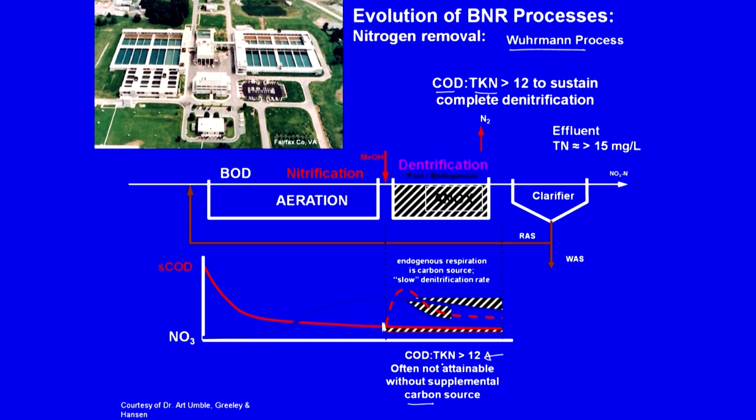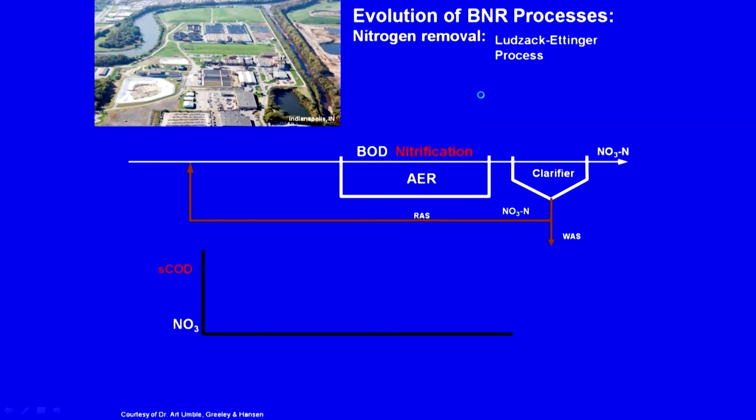This is what we see: the red dotted line is increasing because I added methanol, the COD is increasing, and then it is decreasing. Why is it decreasing? Because the microbes are using methanol as an electron donor, and the nitrate which was there is being used as the electron acceptor, and then you have the relevant denitrification to N2, and that is what you see out here, right. So, this is one particular way to go about it. Let us look at another configuration here.